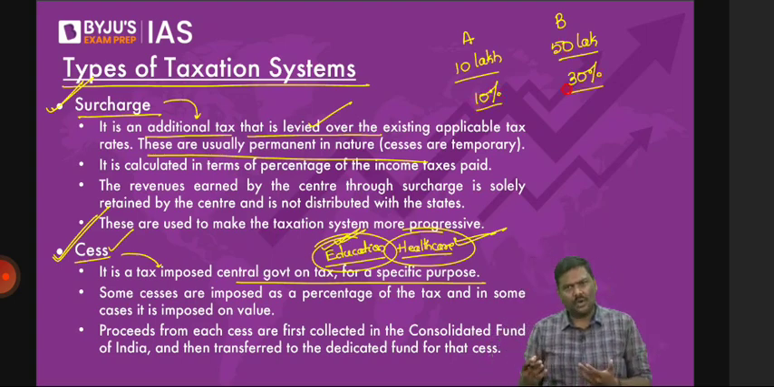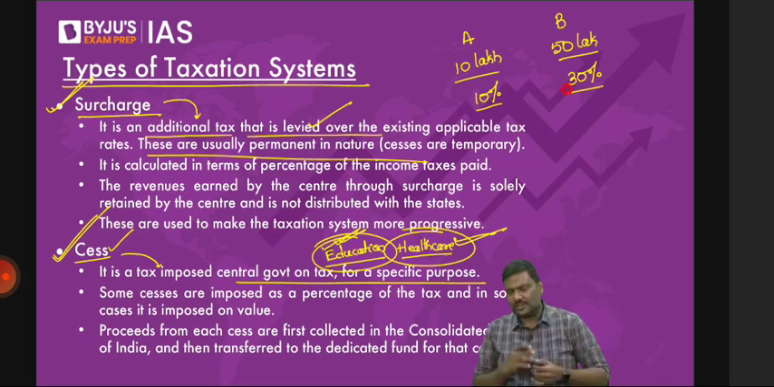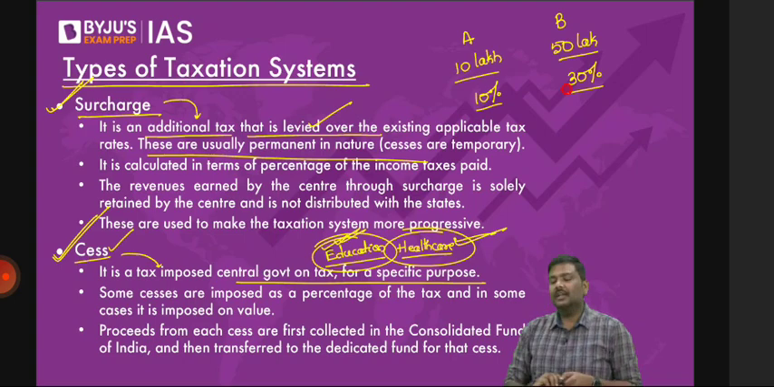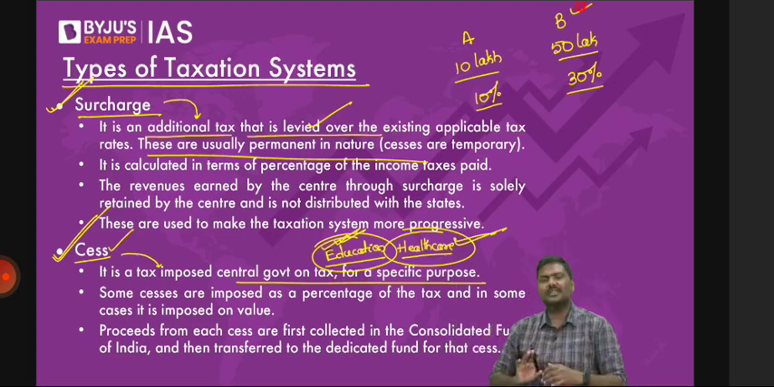I hope you understand this. 10% tax is imposed on person A, 30% on person B. Is it progressive? Of course, yes. But look at the second question here. Don't you think B has much more capacity to pay more taxes? Whatever taxes they are going to pay, B will pay a certain amount of taxes. But can I say B has a much higher capacity to pay the taxes?